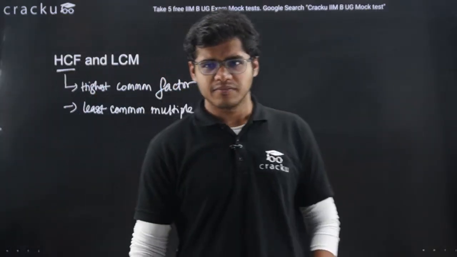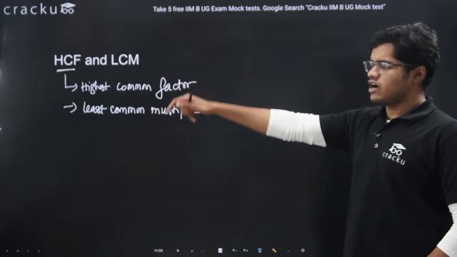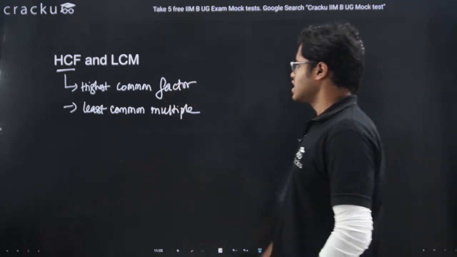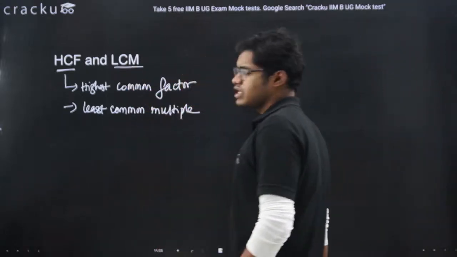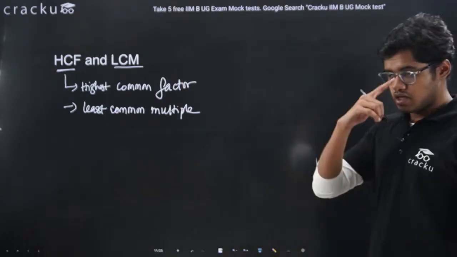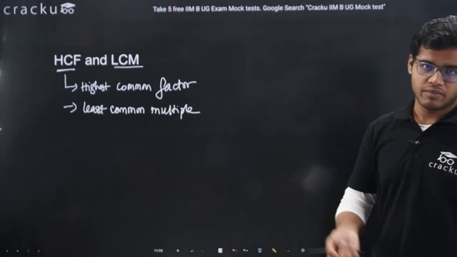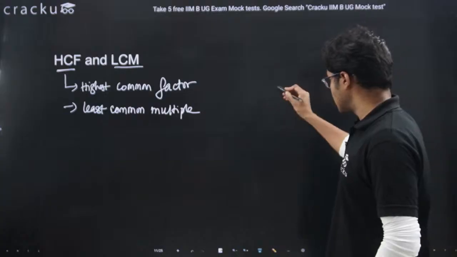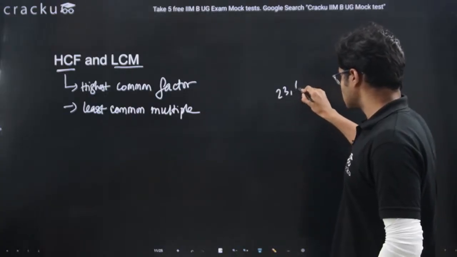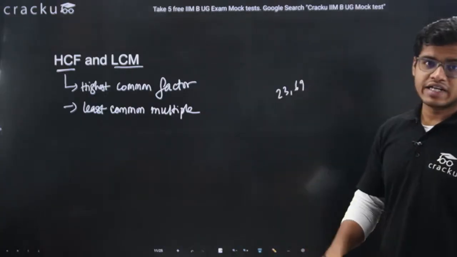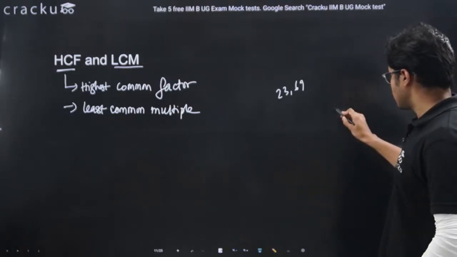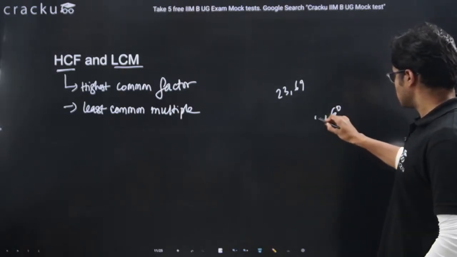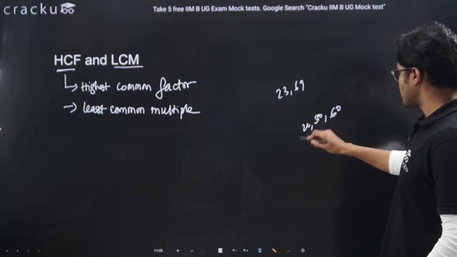Let's understand this. So basically when we have to find HCF and LCM, means we have to deal with more than one number, means we have to deal with two numbers, let's say 23, 69. We can deal with three numbers, let's say 60, 30, 20.